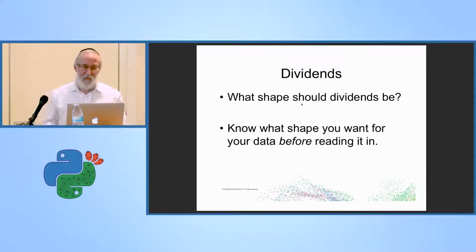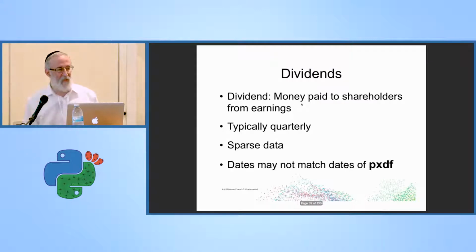Now what about dividends? What shape should the dividends be? It's always good to figure out what shape, what data structure you want your data in before you read it. The issue with dividends is that, well, dividends are money paid to shareholders, and the data is sparse. Some stocks don't even pay dividends. They pay quarterly. Sometimes they don't pay.